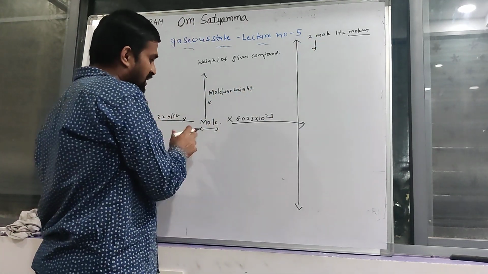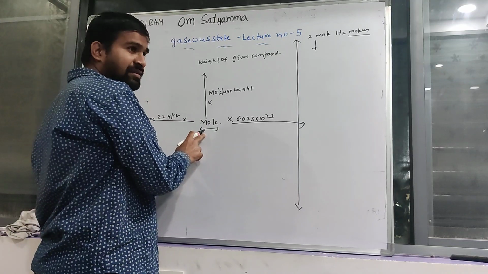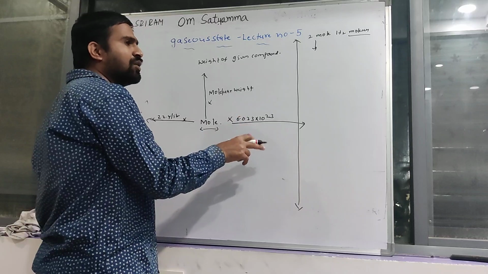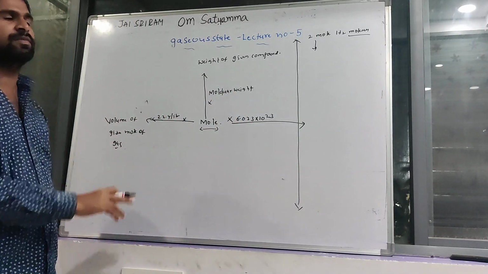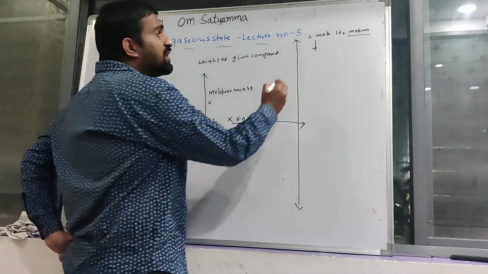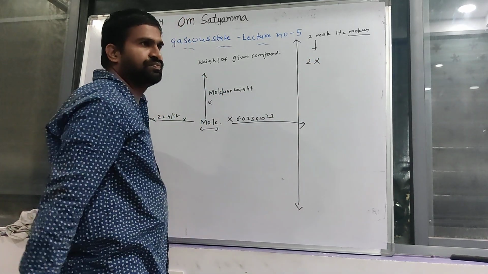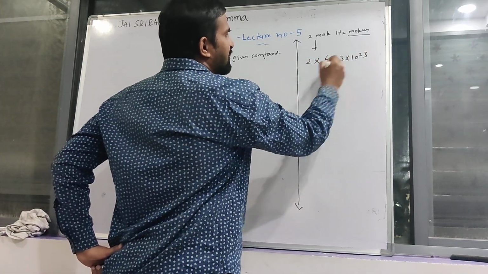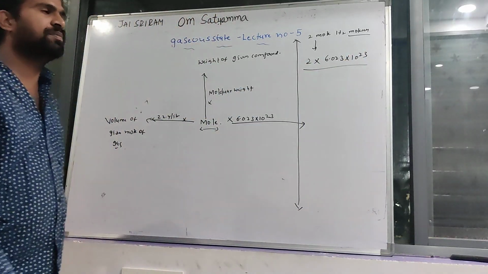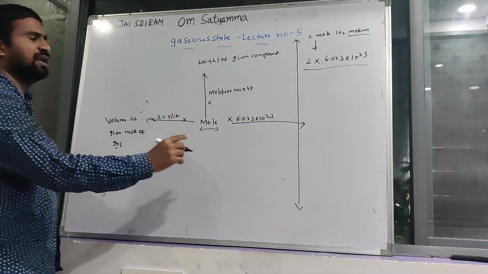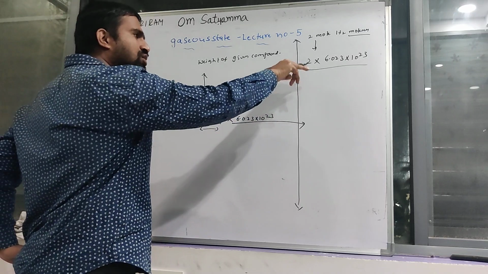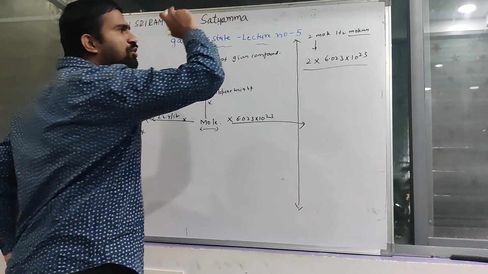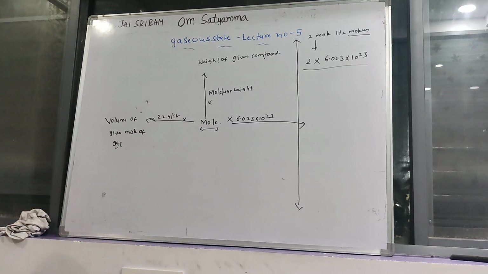Already I told you that if the number of moles is given, then you can find out the number of atoms or molecules in the given moles: given number of moles into 6.023 into 10 power 23. Finally, 2 into 6.023 into 10 power 23 molecules are present in 2 moles of hydrogen.